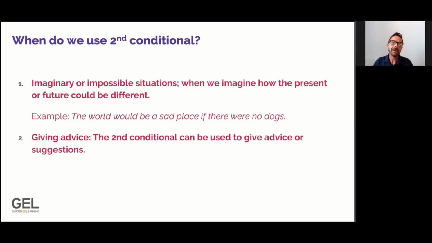A second time where we use second conditional sentences is when we are giving advice. And let's look at an example of this. We use this form if I were you. Now, I'm not you, but I am imagining what would I do if I were you. So we use this if I were you, and we continue to give our advice. If I were you, I'd try to find a new job.